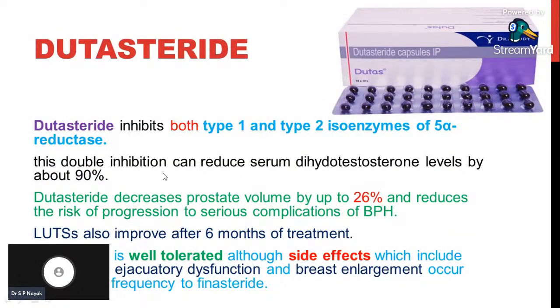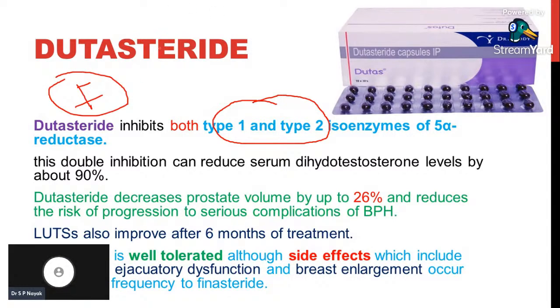And the second drug is dutasteride. Here the difference between finasteride and dutasteride is that dutasteride inhibits both type 1 and type 2 isoenzymes of 5 alpha reductase. So finasteride is specific for benign prostatic hyperplasia, and dutasteride is specific for male pattern baldness.